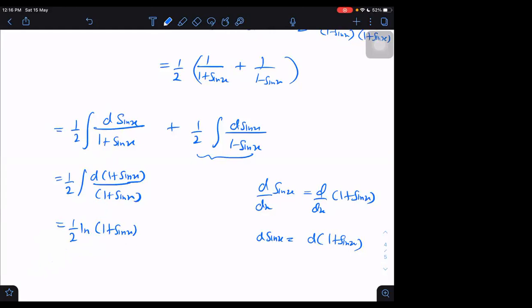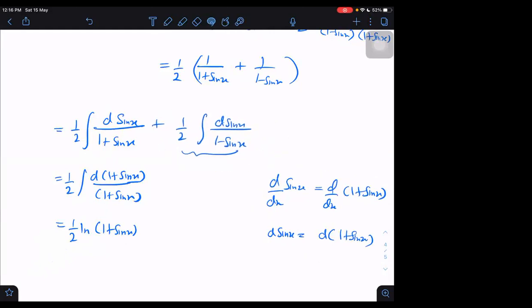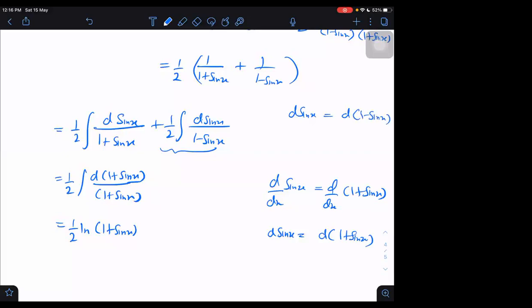What to do for the other one? Similar idea for the other one also. Think about it. What can we do for the second one? Minus d sin x can be written as d of 1 minus sin x, right or not?